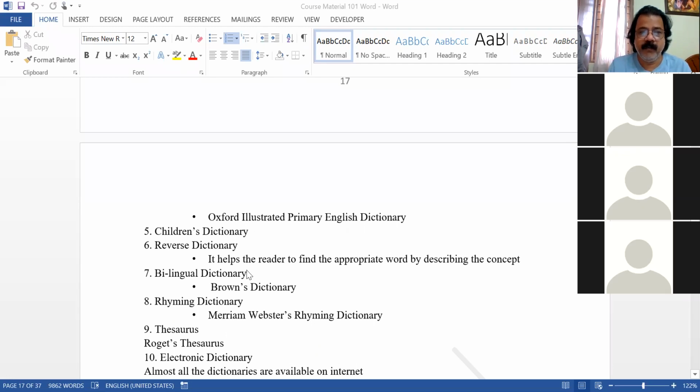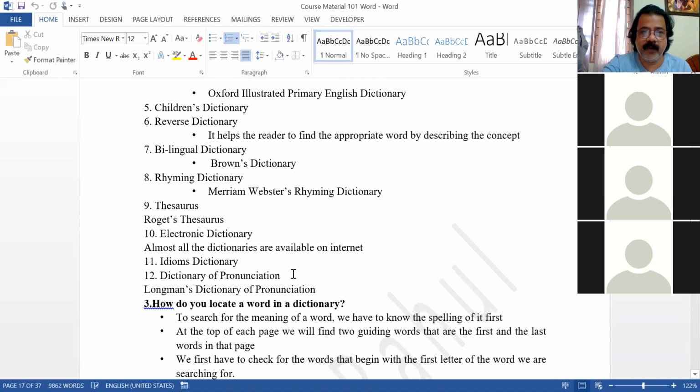Bilingual dictionary. Lingua means tongue. Bilingual means two languages are used in this dictionary. We use an English to Telugu dictionary. Sometimes a Telugu to English dictionary also we may use. Brown's dictionary is available both ways, English to Telugu and Telugu to English. For Telugu medium people, for regional medium people, a bilingual dictionary is very useful. Then rhyming dictionary, where rhymes are given. Merriam-Webster's rhyming dictionary is an example.